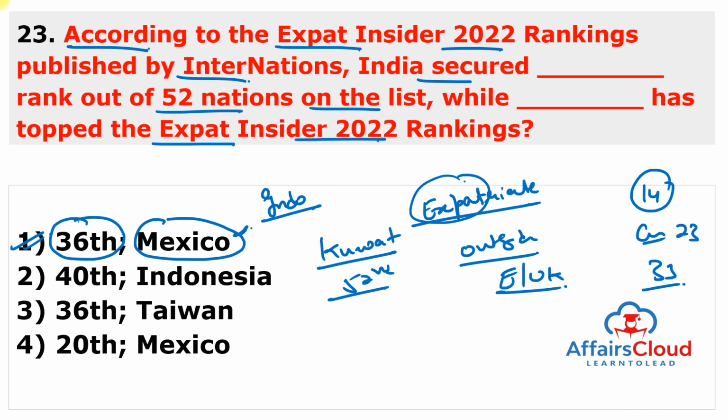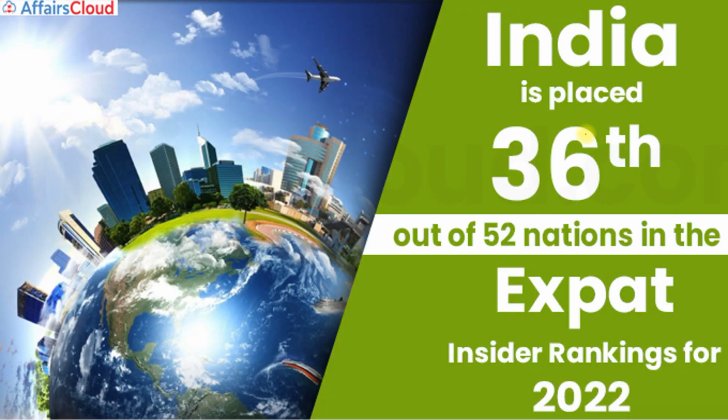So remember, a person who dwells outside of their nation of origin is known as an expatriate, or shortly known as an expat. So India is placed 36 out of 52 nations in the Expat Insider ranking, and the top country is Mexico.